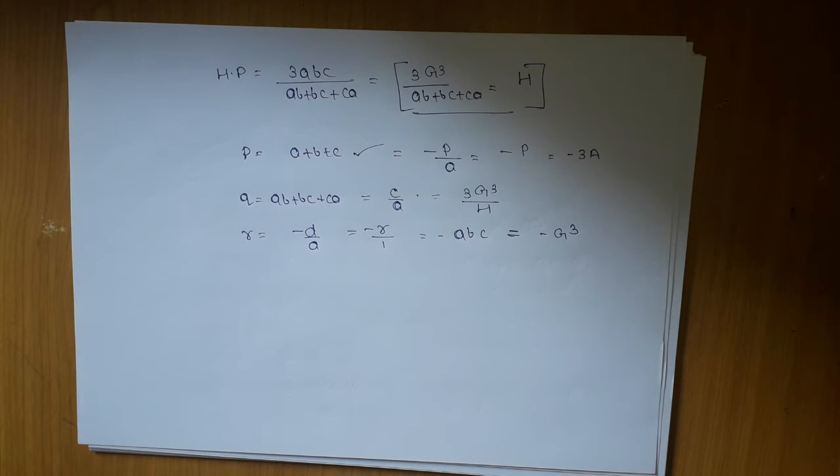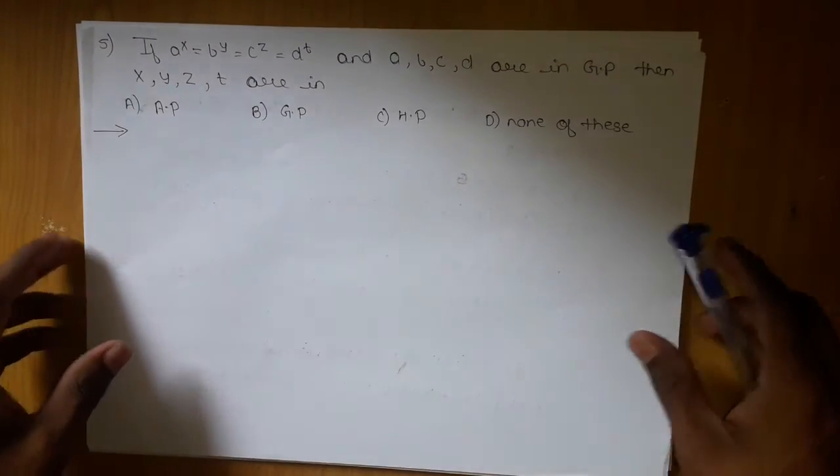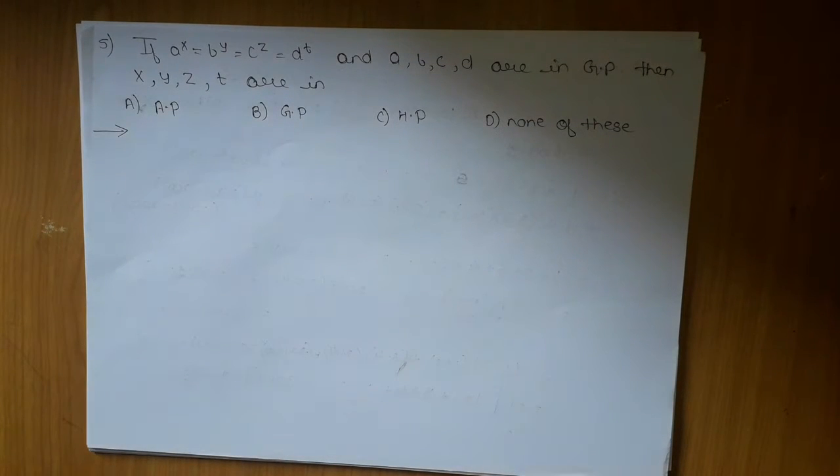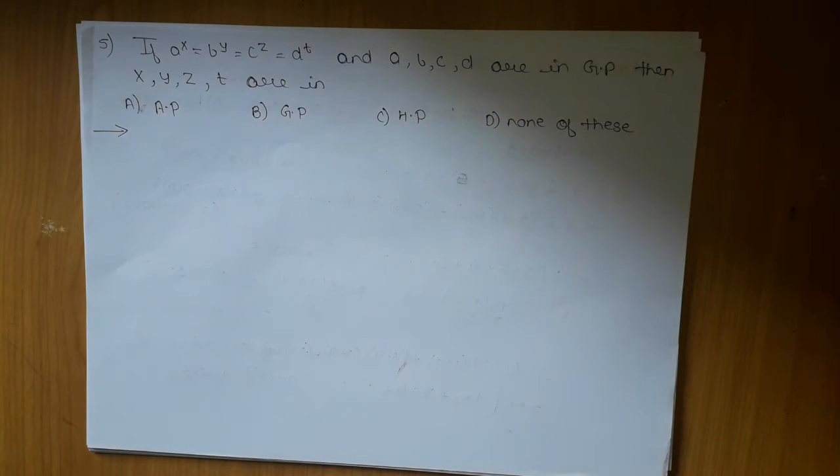Now we are going to see a different problem. We have done a similar problem like this, which is the 5th problem. We have also seen this type of problem. They will always give you in this format: if a to the power x equals b to the power y, c to the power z, d to the power t, and a, b, c, d are in GP, then x, y, z, t are in what.